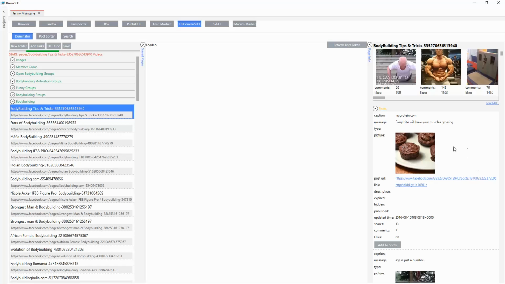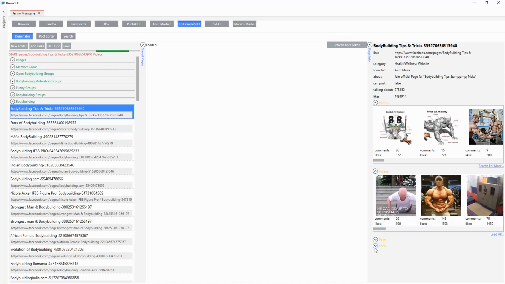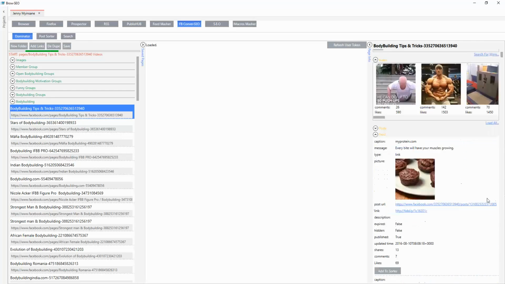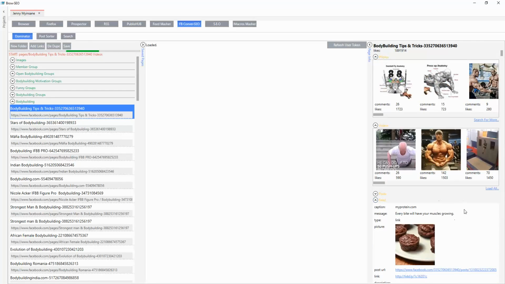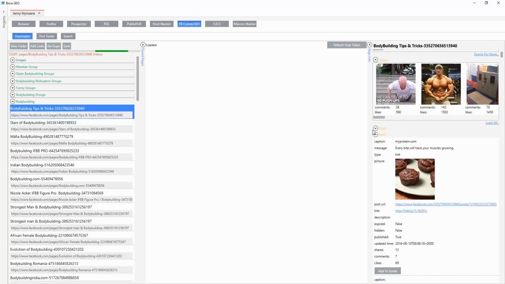So this is the actual post content. There's two things here. We've got the post content, and then we've got the feed content. The feed content is sometimes different, and I don't know why. I haven't worked that out. I haven't really looked into it. I don't know why it's that much different, but sometimes it is. They do provide different results. Not sure why, so use both of them and have a look and see. Maybe these are the things that were more popular, more sticky, and this is just the feed with every single thing. Who knows?